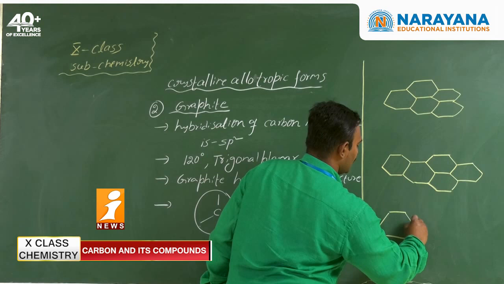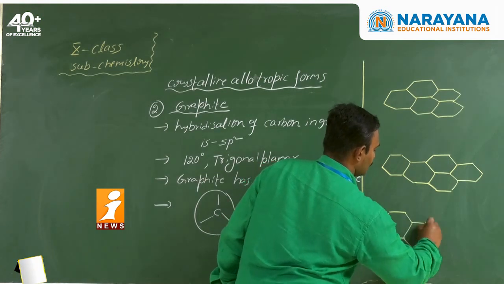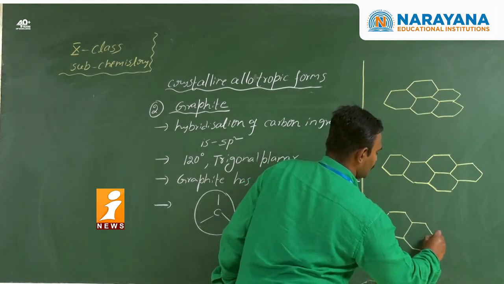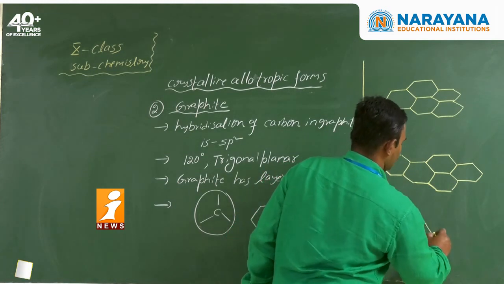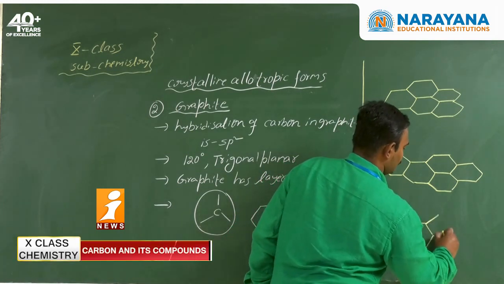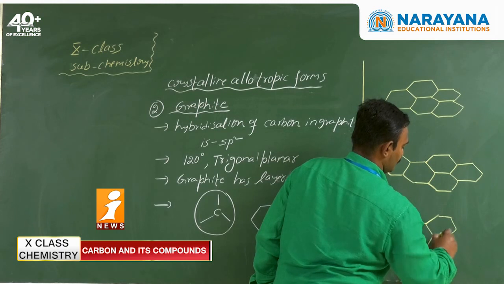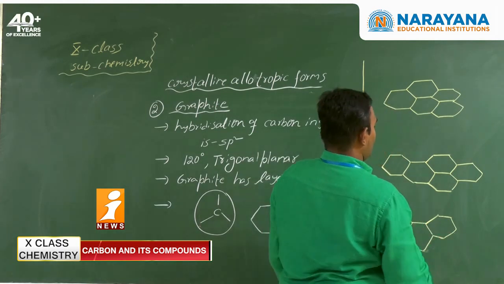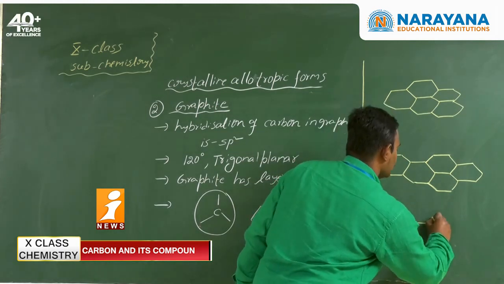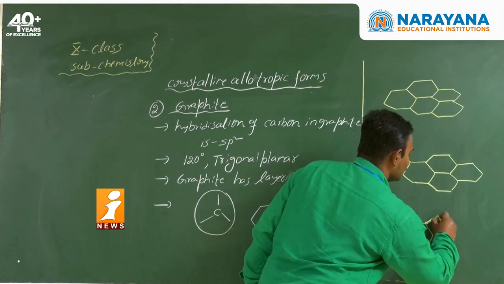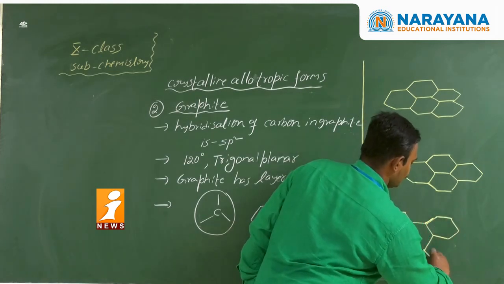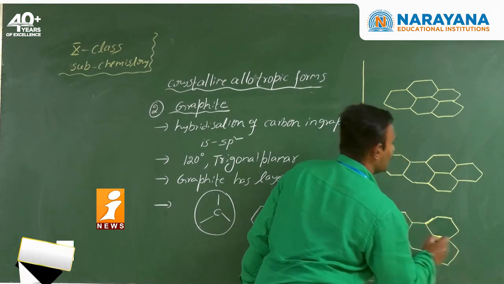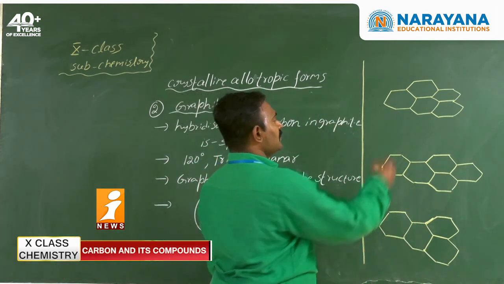Next, the third layer, this one. See here, hexagonal rings like this. So between these layers,